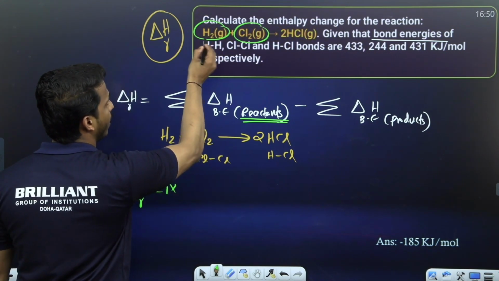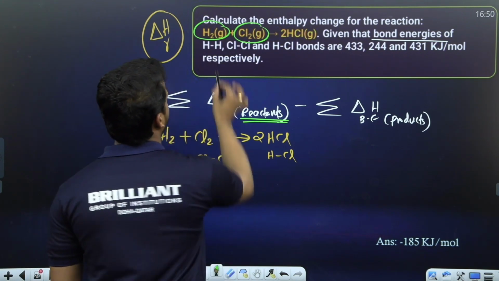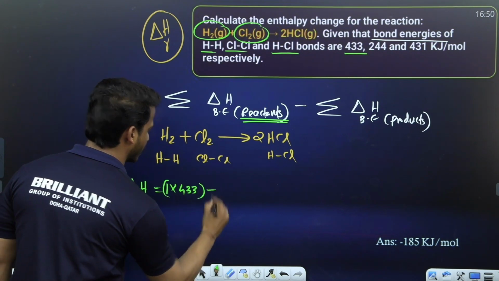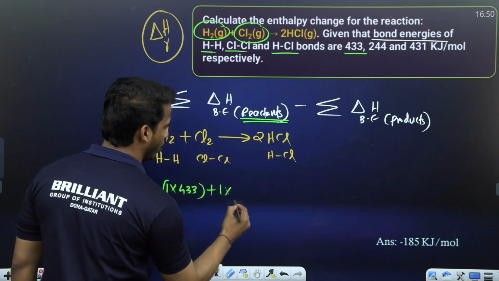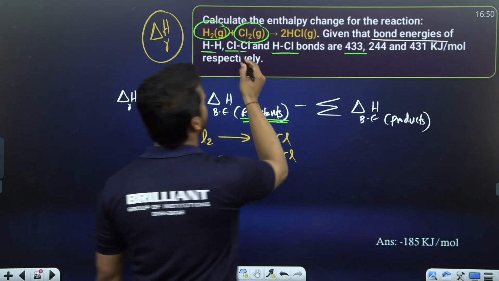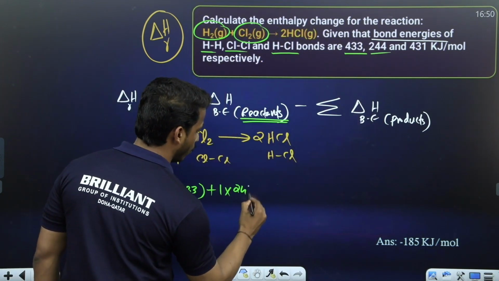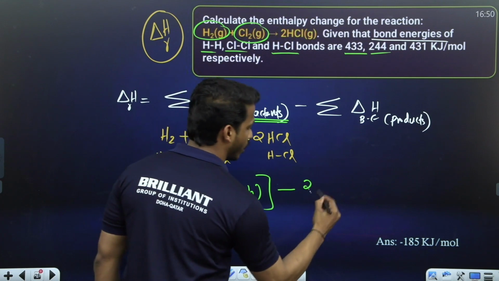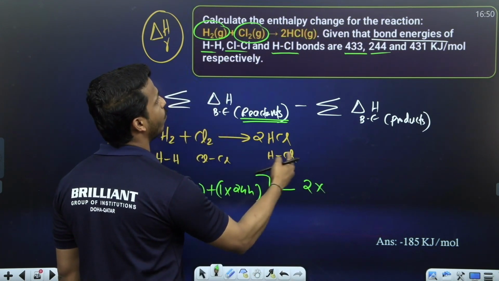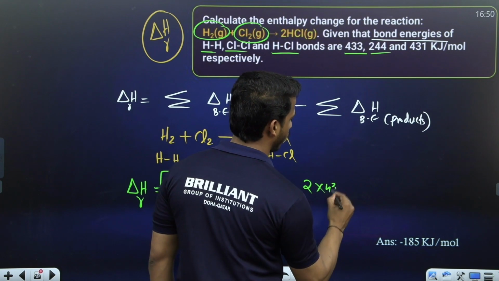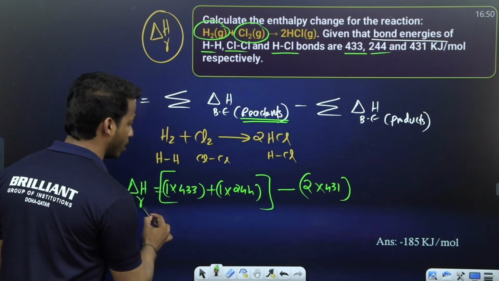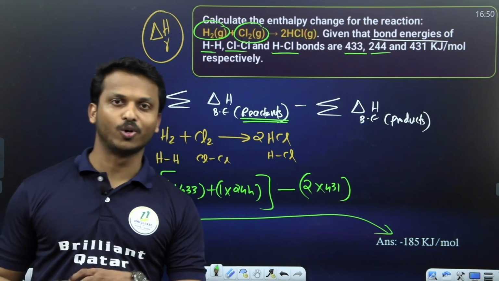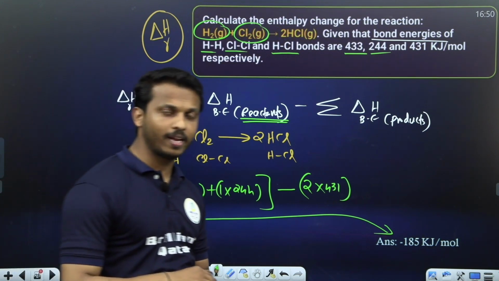What is the energy required to break the H-H bond? The H-H bond is 433, plus. What is the coefficient of chlorine? 1 into Cl-Cl. What is the energy required to break the Cl-Cl bond? 244. All reactants, over, minus. 2 into, coefficient 2, into the energy required to break 1 H-Cl bond, which is 431. Substitute all of you. The final answer you will get is minus 185 kilojoule per mole.